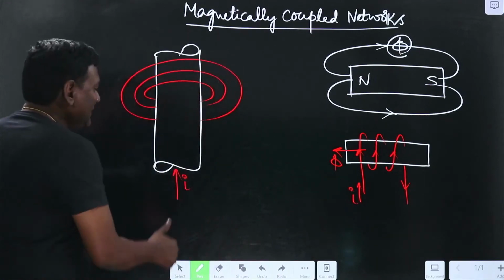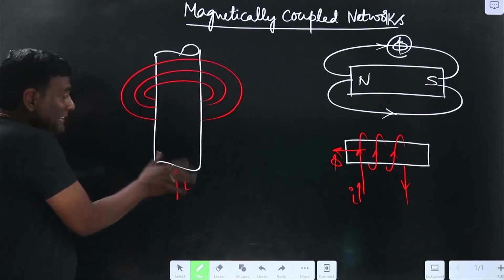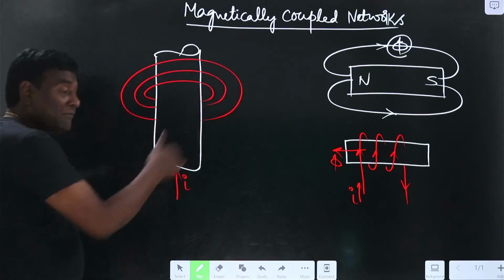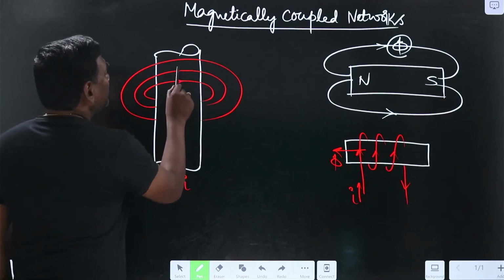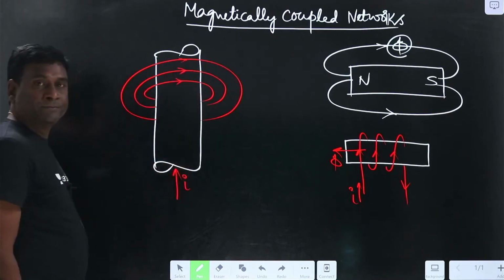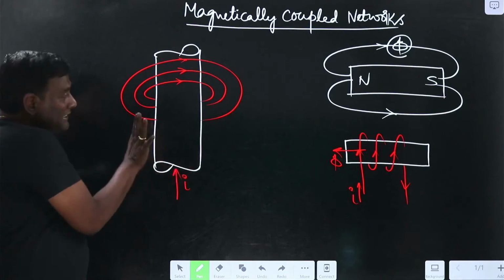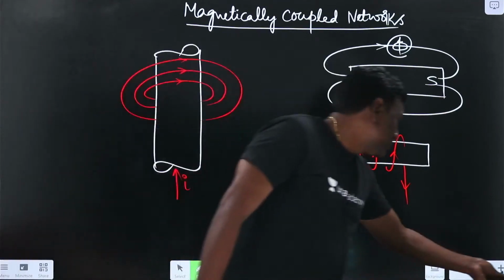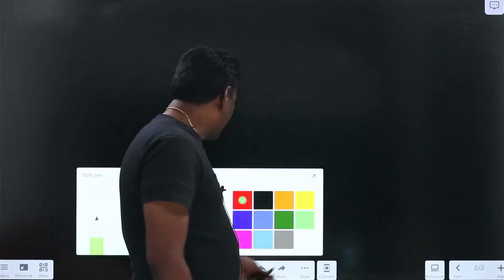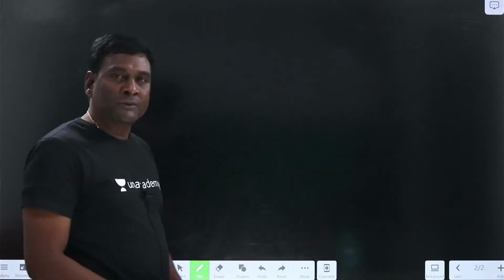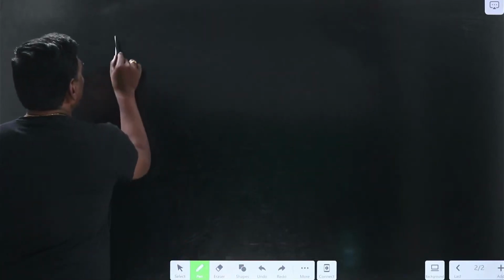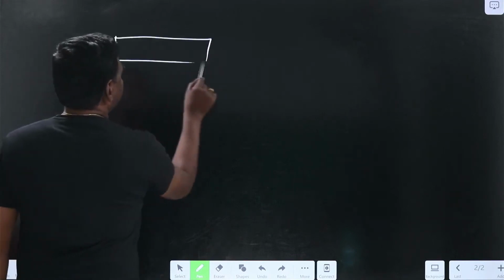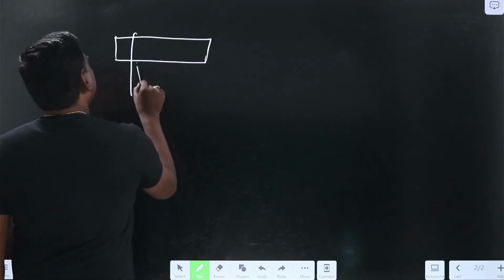Now, if I see here, if some current is entering here, automatically my magnetic flux should be in this direction. So this is going to be my magnetic flux. My current is in this direction, so my magnetic flux should be in this direction. In that way, my current is going to be developing the magnetic flux. Now let us directly go to the inductor, and then we will connect this to magnetically coupled circuits.